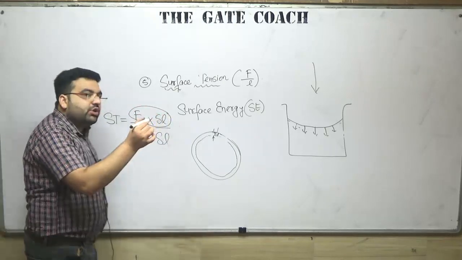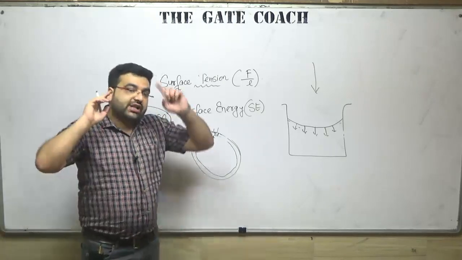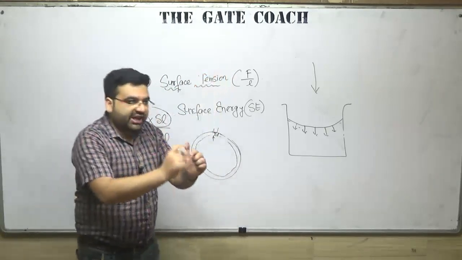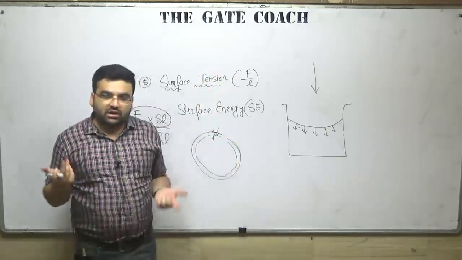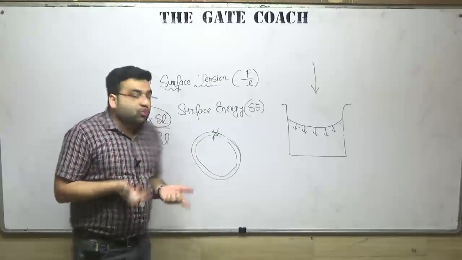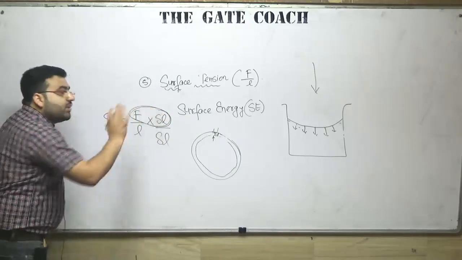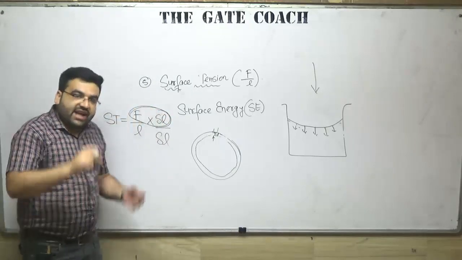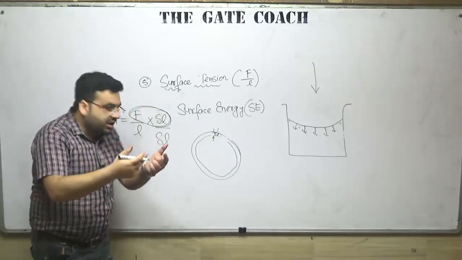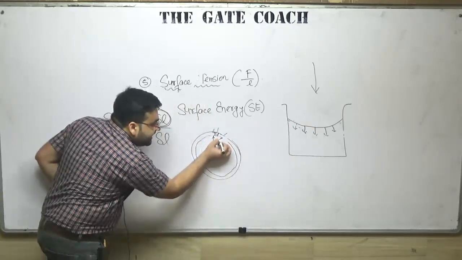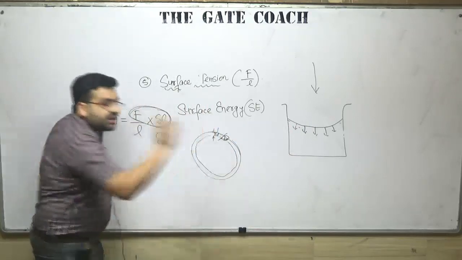Force into distance is the work done. Go to your elementary classes, class 11th, class 12th. What is work done? Force into the distance traveled. And what is work? Work is energy. So this term, force into distance, is known as the surface energy. That is the energy required, or the work done, for this displacement, that is delta L. That is the surface energy.